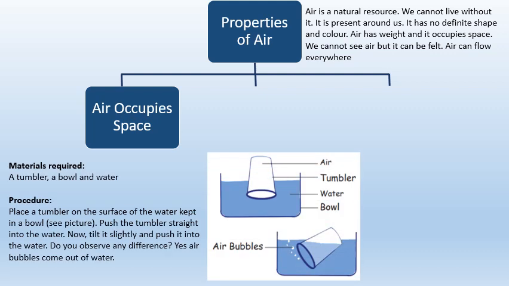Air occupies space. Here there is an activity based on air occupies space. The materials needed are a tumbler, a bowl and water. Procedure: place a tumbler on the surface of the water kept in a bowl according to the picture. Push the tumbler straight into the water. Now tilt it slightly and push it into the water. Do you observe any difference? Yes, air bubbles come out of the water.